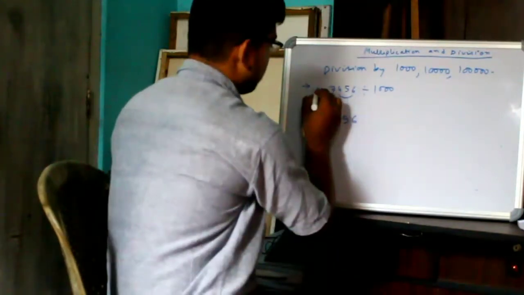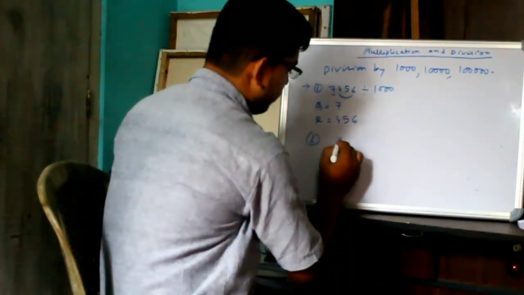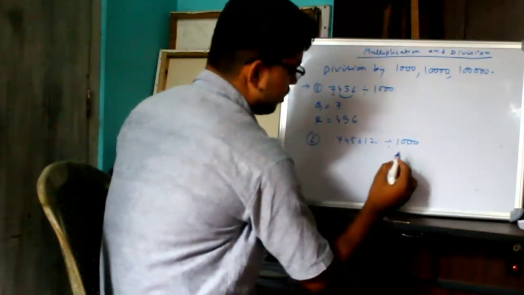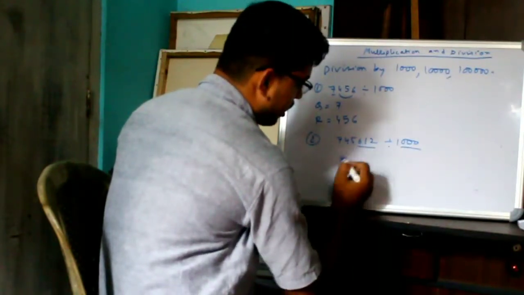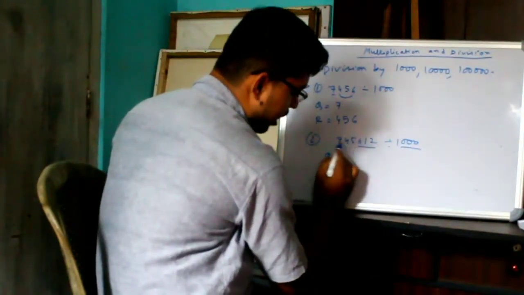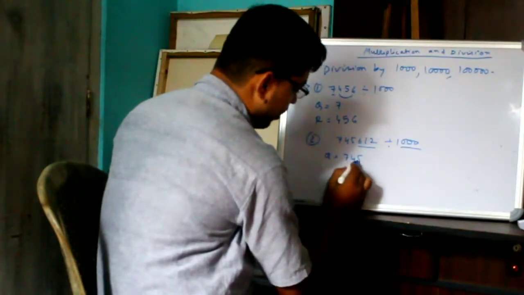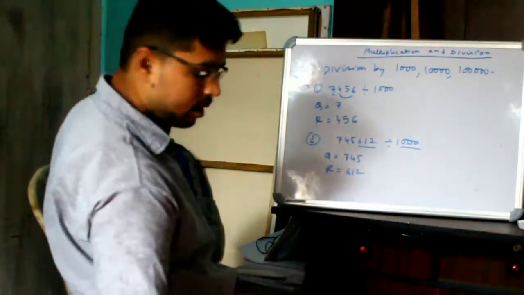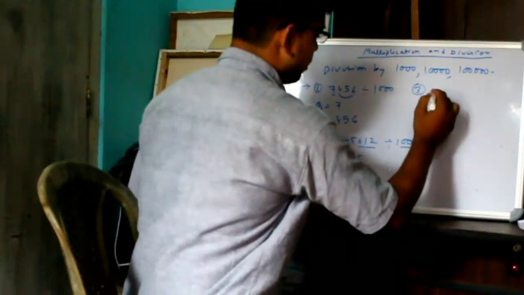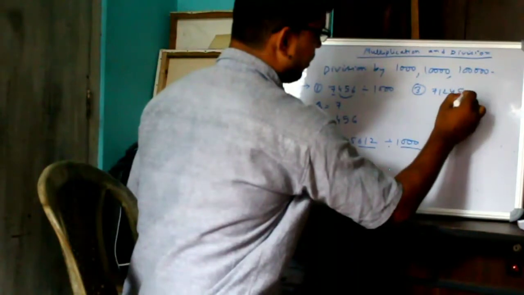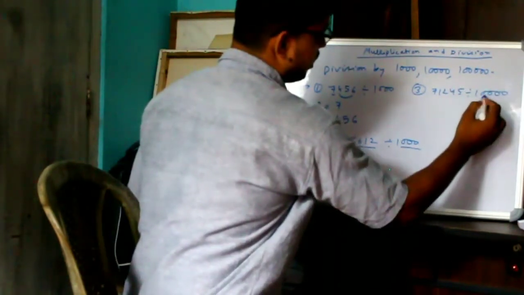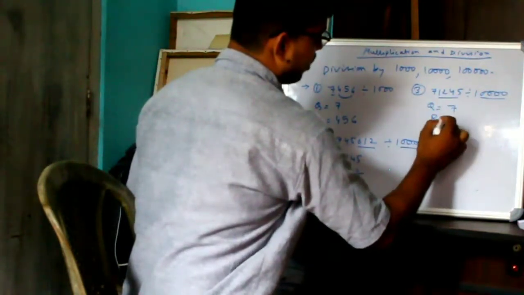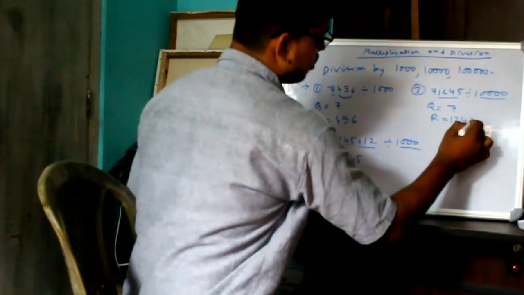Next, if you see 4, 5, 6, 7, 1, 2 divided by 1000, then here 3 digits, here 3 digits, the quotient will be the rest, 4, 5, 6 and remainder is 7, 1, 2. Then you see number 3, 7, 1, 2, 4, 5 divided by 10,000. Here 4 zeros, so put 4 digits. So quotient will be the rest, 3, and remainder is 7, 1, 2, 4, 5.